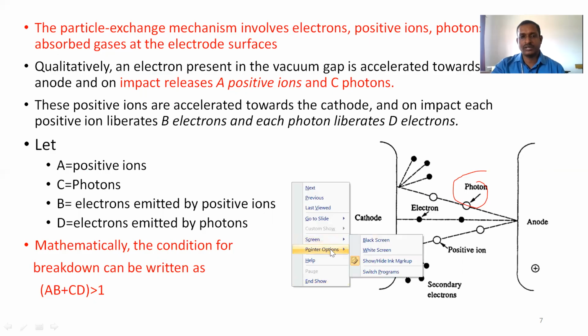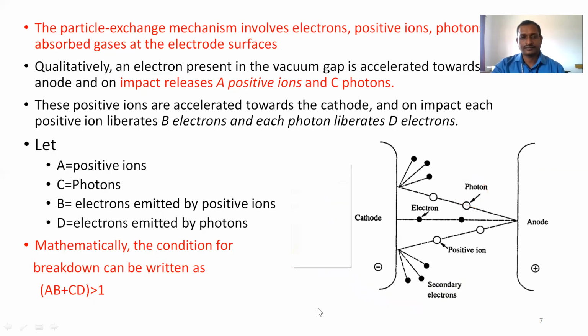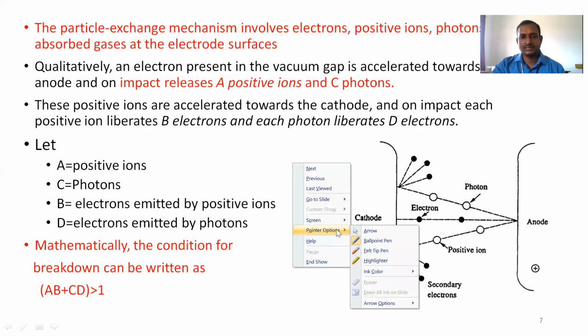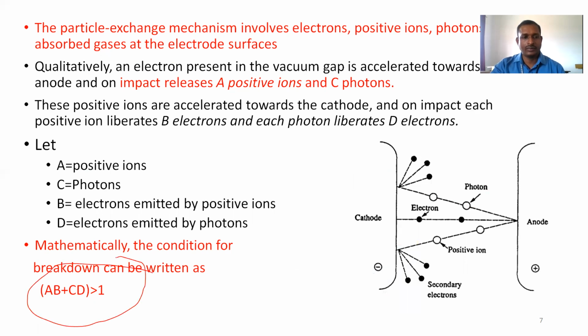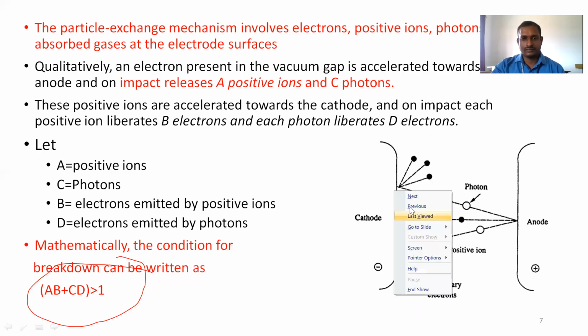These electrons are responsible for the breakdown. Mathematically, the breakdown condition is AB plus CD greater than 1. Here, A is called the positive ion coefficient, and B is called the electron emitted by the positive ions. So the product of A and B plus the product of C and D, where C is called the photon and D is called the electrons emitted by the photon. Overall, if this sum is greater than 1, breakdown automatically occurs. This is the breakdown condition for this breakdown mechanism.